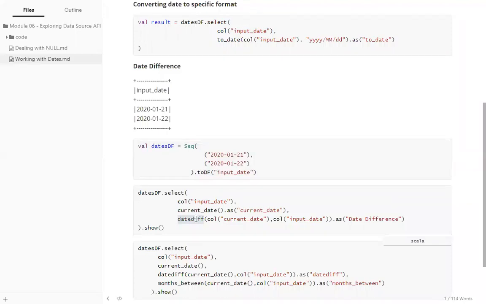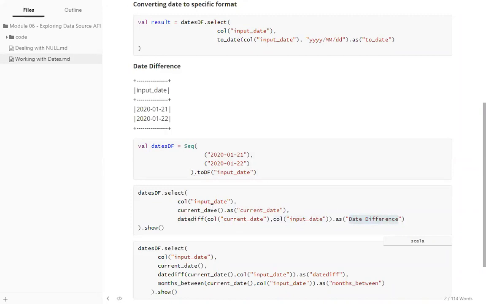Now, what this piece of code does is, given these 2 dates, it tries to find the difference from the current date. So I'm adding a column, current date. How do you find the difference? It is datediff. Given this column name and this column name, it finds the difference between the dates and adds a new column called date difference.